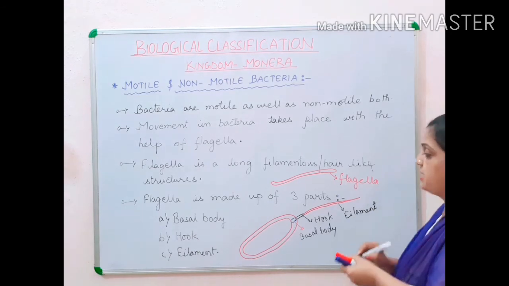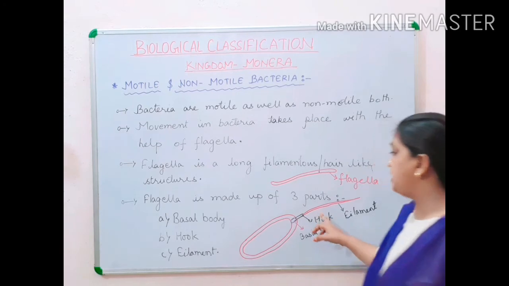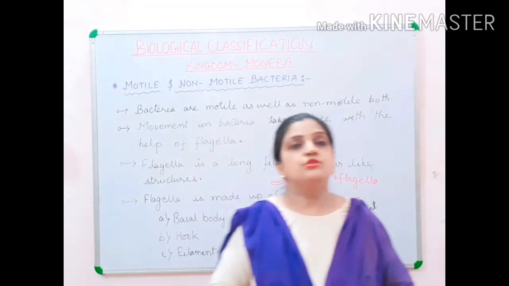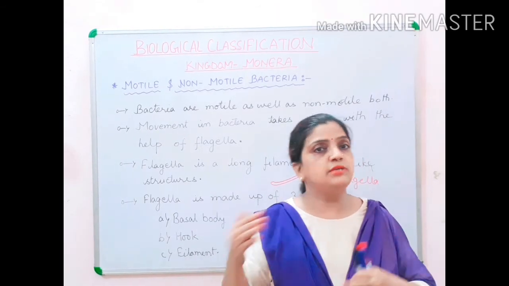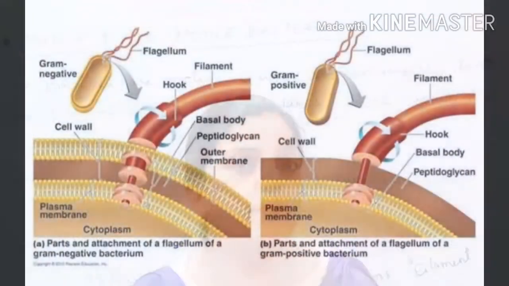So children, this hair-like structure which is present in the bacteria is called flagella. It helps the bacteria and other monerans to move from one place to another. It means that they help in locomotion among the monera.